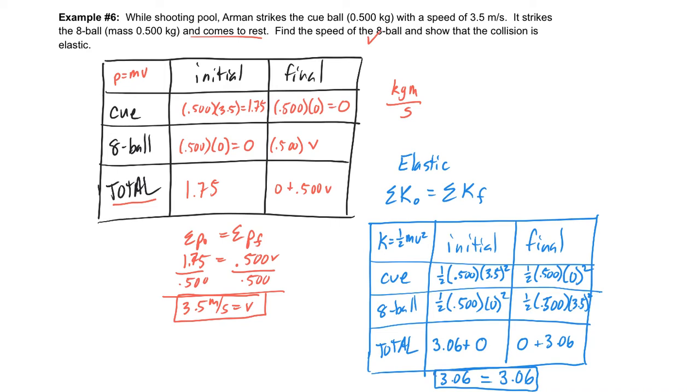Now, it doesn't have to work out like this. It did because the cue ball and the 8 ball have the same mass, and that's something that happens sometimes when you have a perfectly elastic collision with things that have the same mass: one stops and the other goes with the speed that the first one had. You may have seen this before in those Newton's cradles, if you've seen where it has the balls that just kind of hang, right?